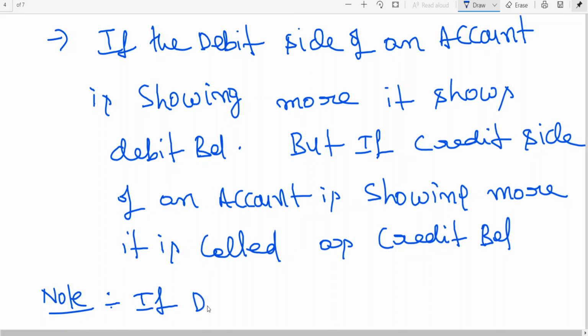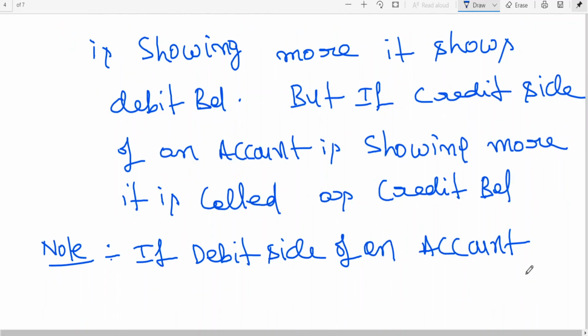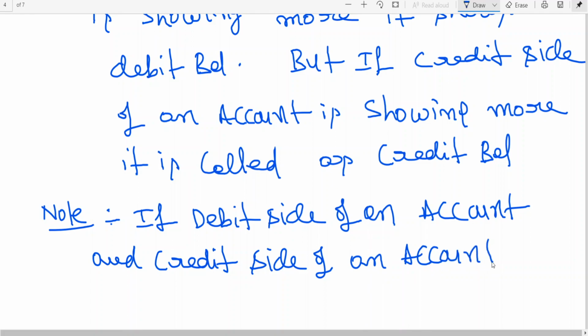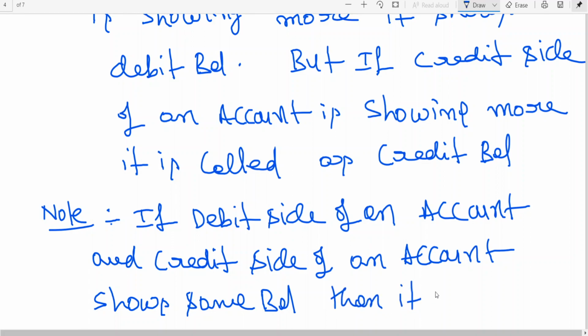If the debit side of an account and the credit side of an account show the same balance, then it is called nil balance.